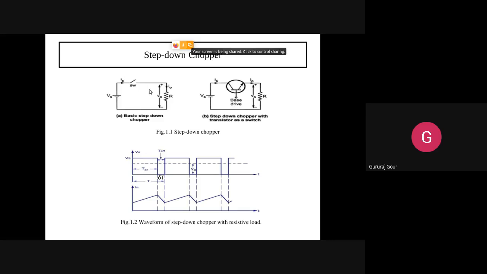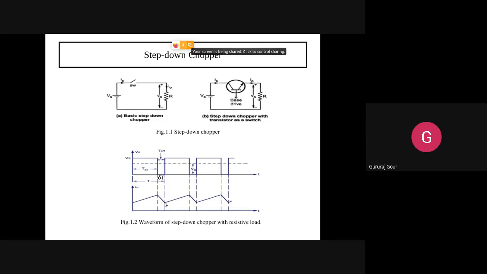So no current goes through R, and the current will start decreasing. Then once again the same cycle repeats, slowly increasing and decreasing.